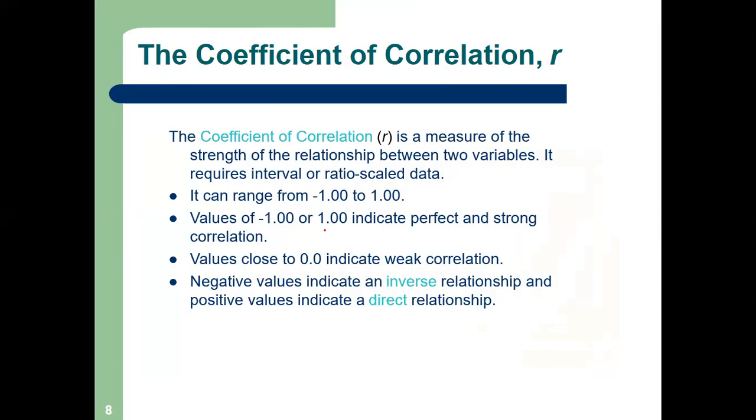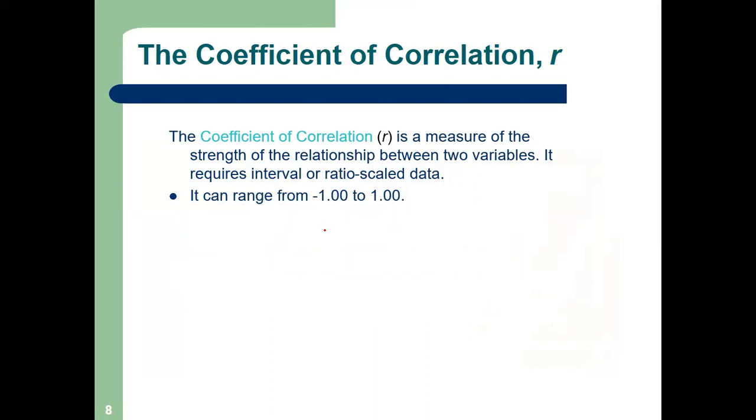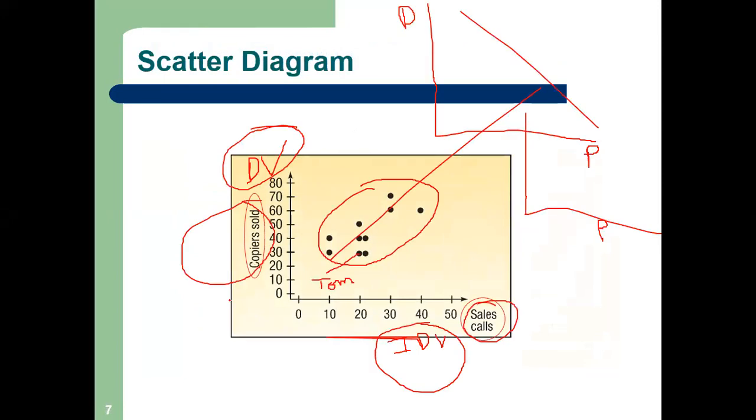It is a measure of the strength of the relationship between two variables, and it also talks about the direction. If one variable increases with the other, it is called a positive direction. If with the increase of price the demand decreases, this is called a negative relationship, negative correlation.